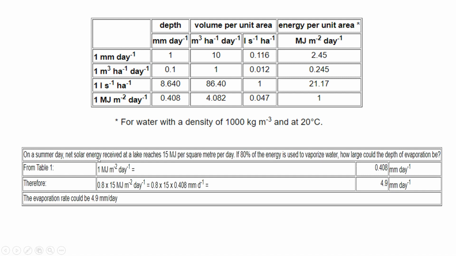On a summer day, the net solar energy received at a lake reaches 50 megajoules per square meter per day. If 80% of the energy is used to vaporize water, how large could the depth of evaporation be? So from the table, 1 megajoule per square meter per day equals this amount of water. And if 80% of the 50 megajoules is used to vaporize water per day, we have almost 5 millimeters per day of water. This amount of energy is able to vaporize.